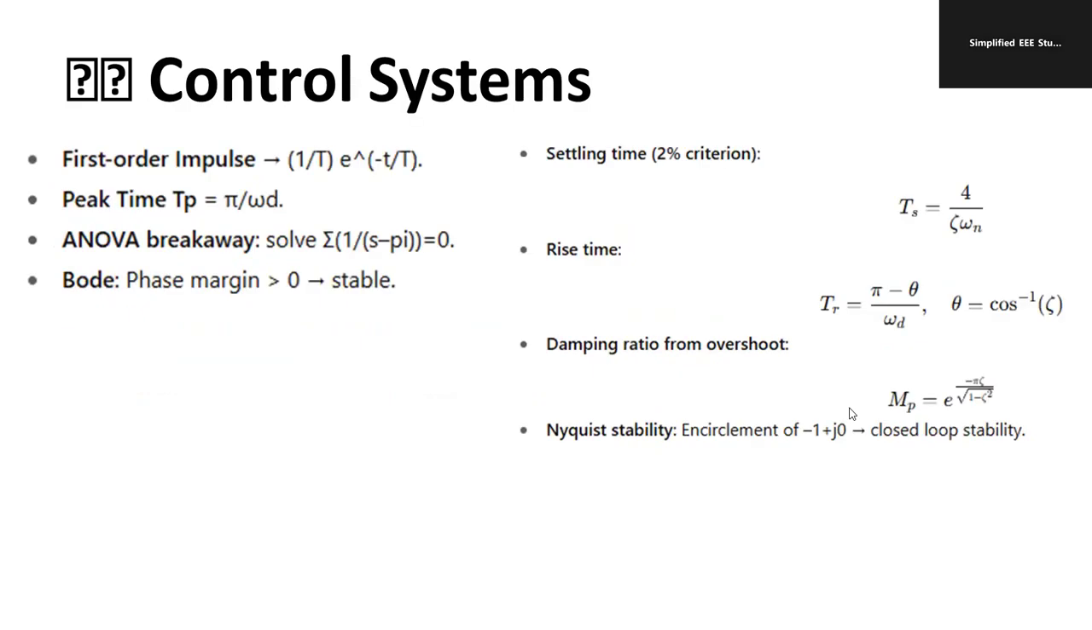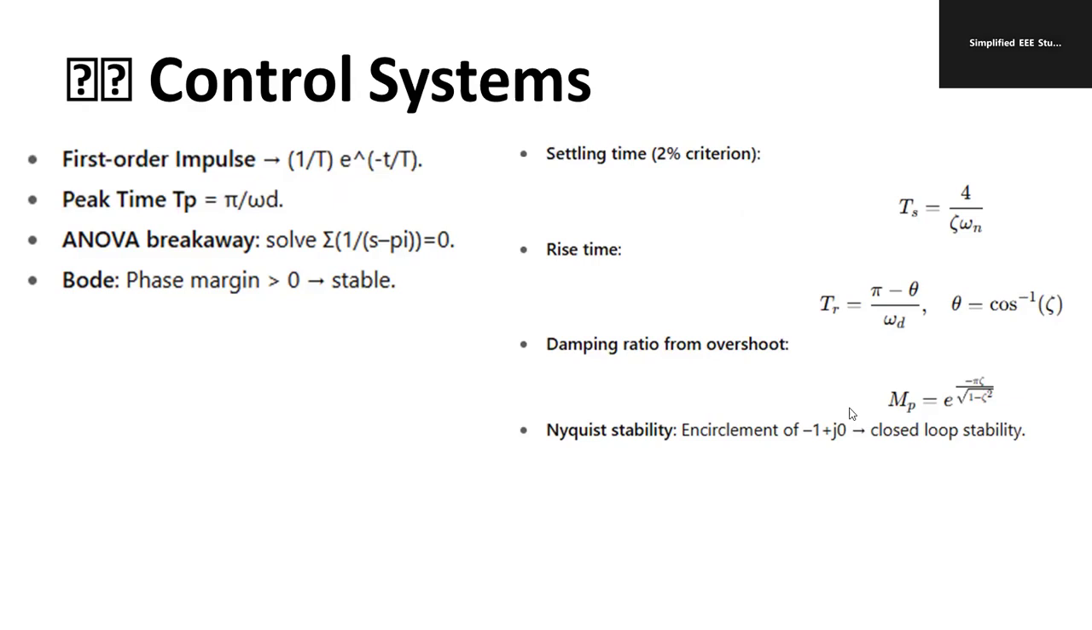Control system: focus on the first order system and second order system. Apart from that, you have to study the important formulas. First order system, what is the general formula? It should be like s to the power 1 plus 3 or 2, something like that. Peak time is equal to pi by omega d. Those identities I will share with you once again; you can go through them.